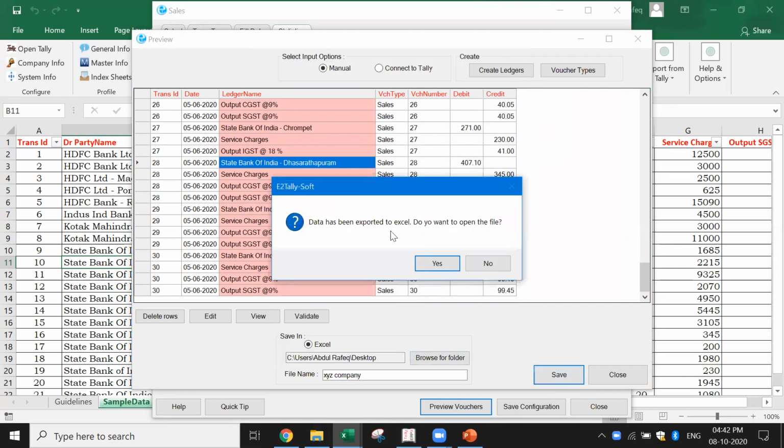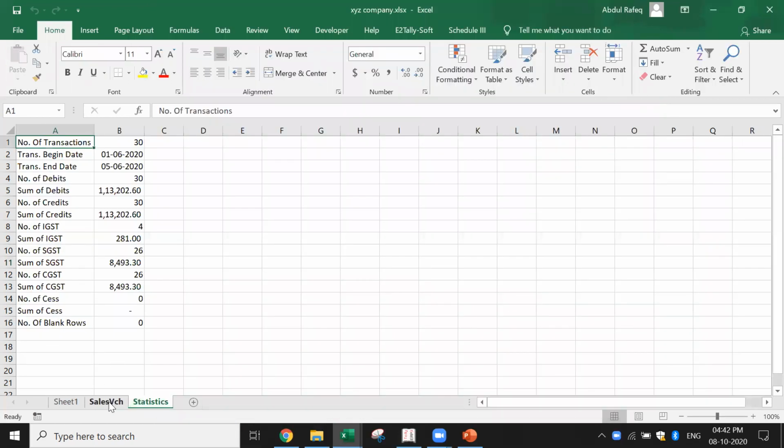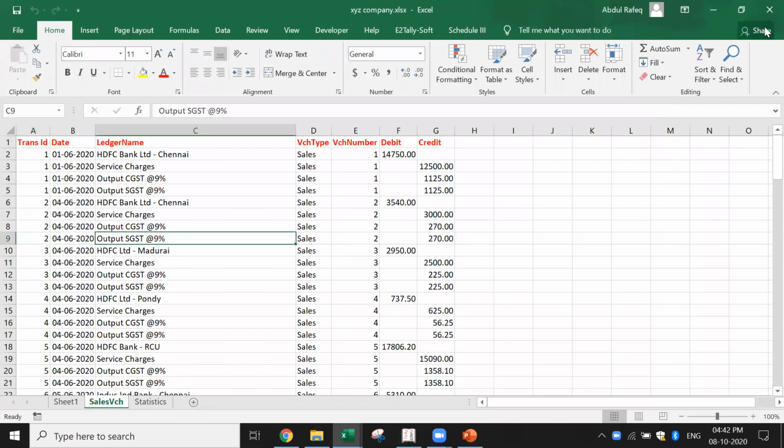Now this data will be exported and they say, do you want to import? See, now if you see here, it gives you the complete statistics of the data. Now this is the data which is available. When I say import, it says these ledgers are not available. What do I do in that case? I can just use, these are the ledgers to be created.